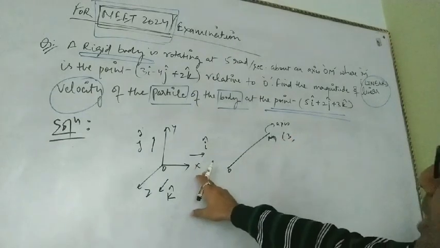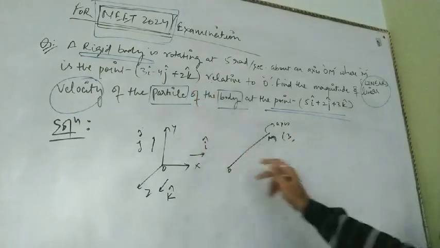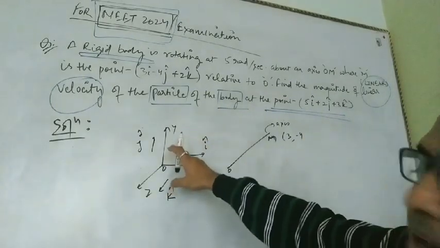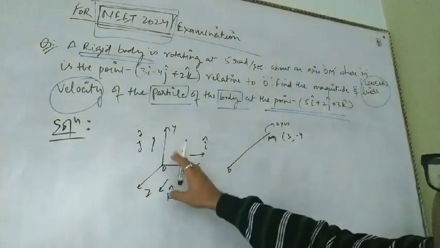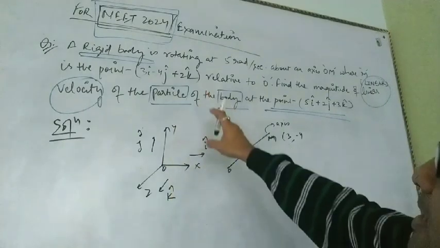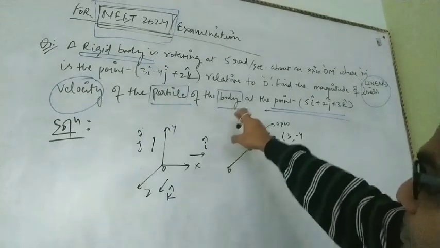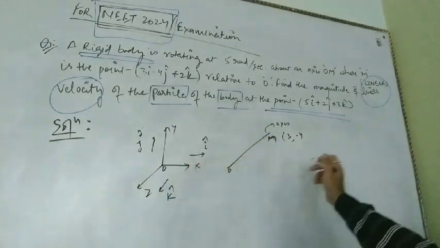And minus 4j: j signifies the y coordinate, so minus 4 magnitude pointing towards the y axis. And 2k is 2 units of magnitude pointing towards k, or we can say the z axis.